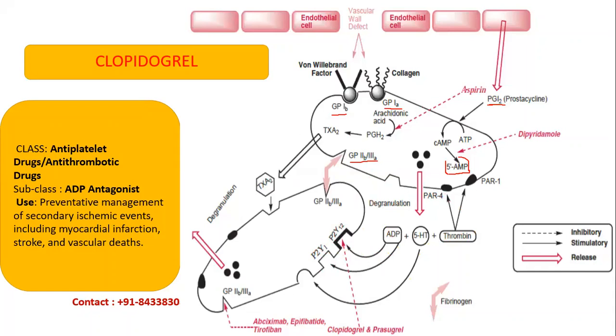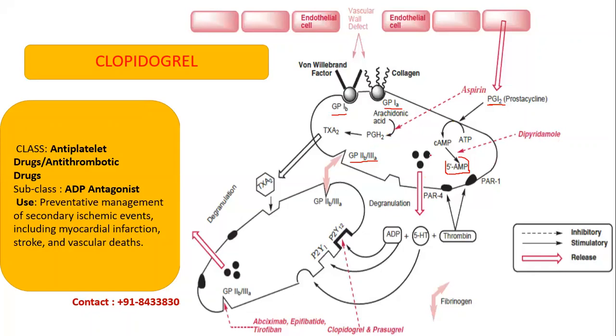So अब inhibition कहाँ कहाँ होगा? First, aspirin. Let's look at aspirin. It is also an antiplatelet or antithrombotic drug. It will go and inhibit COX enzyme. So there will be no conversion of arachidonic acid to prostaglandin, and further there will be no platelet aggregation.